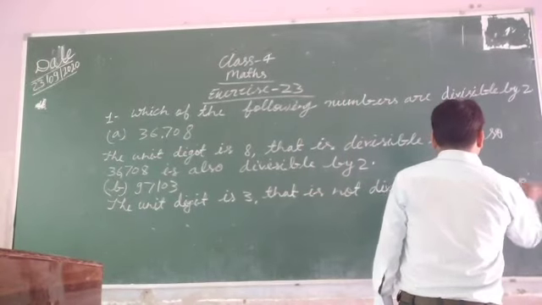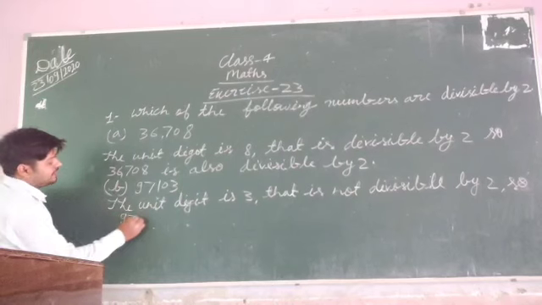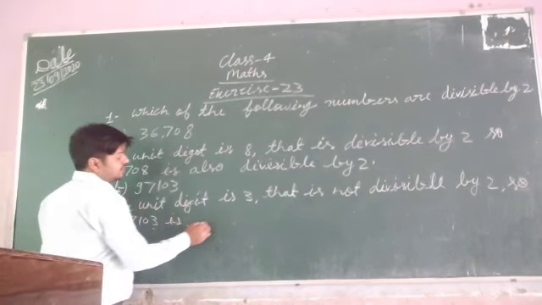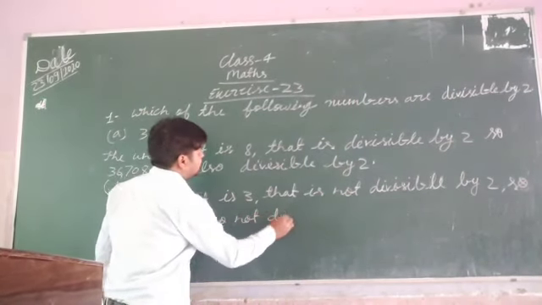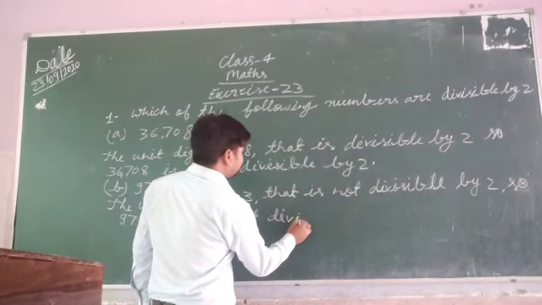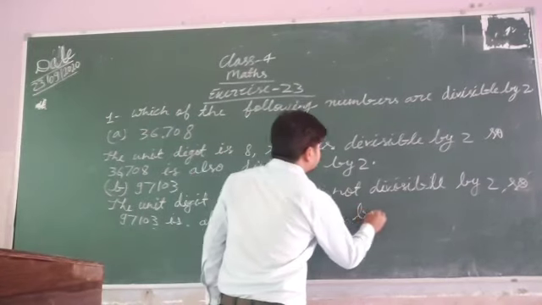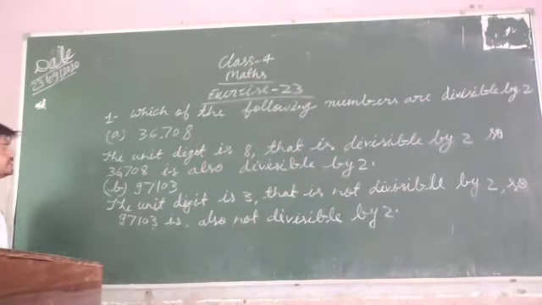So 97,103 is also not divisible by 2. So like this you can do the first question.